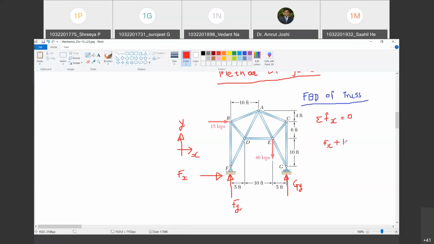Plus 15 is equal to 0. Do you agree with me? Yes, sir. So what is the value of Fx? Minus 15. So it is minus 15 kilopounds. Are you with me? Yes, sir. And therefore, the originally assumed sense of Fx is incorrect and it must be towards left.